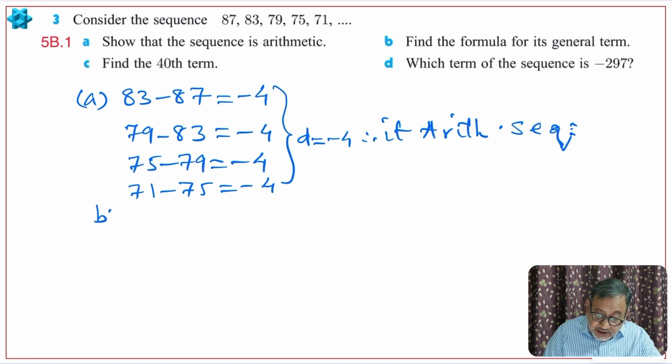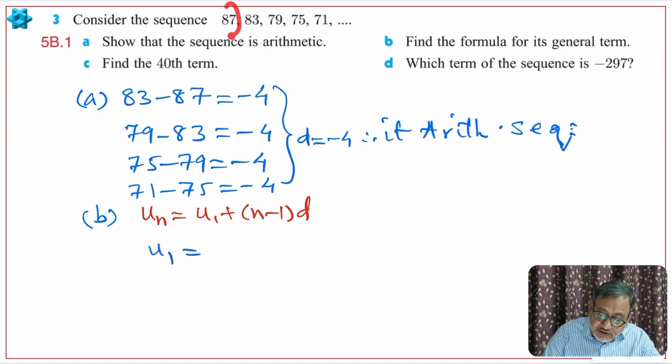Now part B says, find the formula for its general term. You already know the formula, un equals u1 plus n minus 1 d. Based on this formula, let us see what is given to us. Is u1 given? Yes, u1 is the first term, 87. Is d given? Yes, d is negative 4.